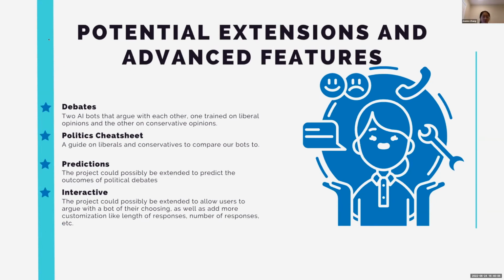Some features of our project are the debates between our two AI bots that argue with each other, trained on liberal and conservative opinions. You have a choice between which one you want to start with. We also have a politics cheat sheet that you just saw that is a guide on liberal and conservative opinions that we use to compare our bots to.